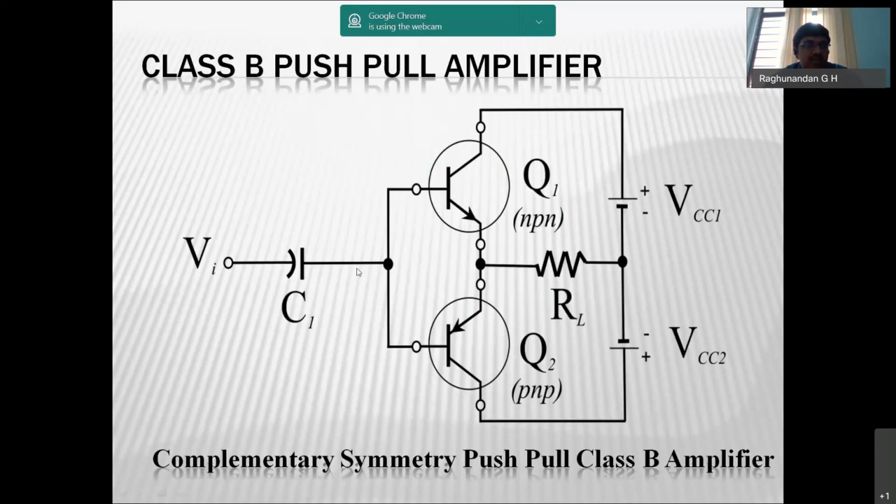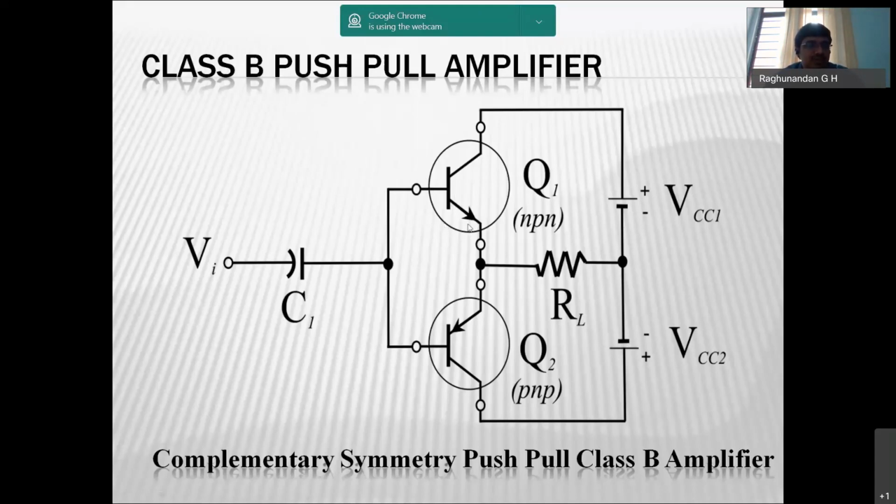Only when the input signal is greater than VBE does it switch on. Until then, the output will be zero. VBE is the base-emitter drop voltage. Usually for a silicon transistor it is 0.7 V, and for a germanium transistor it is 0.3 V, so it depends on what type of transistor you use.